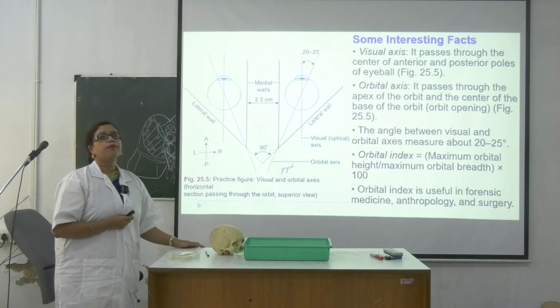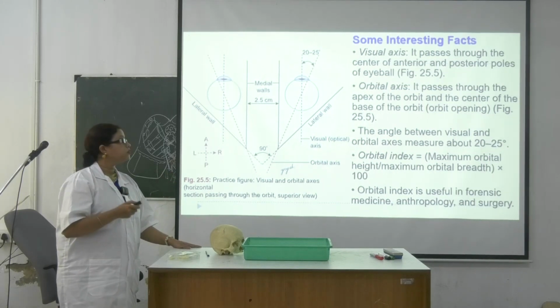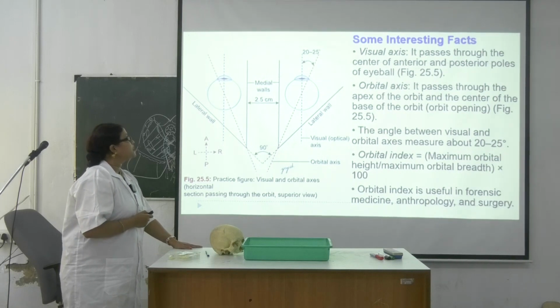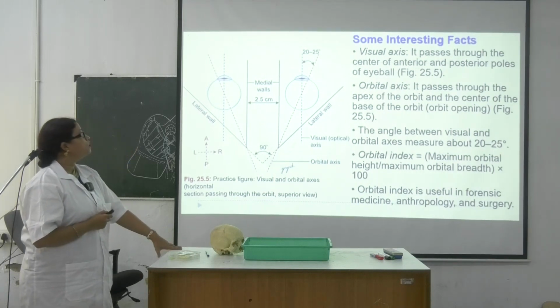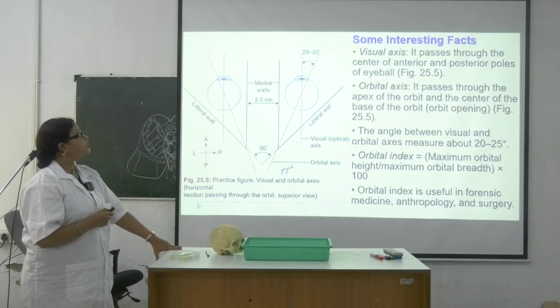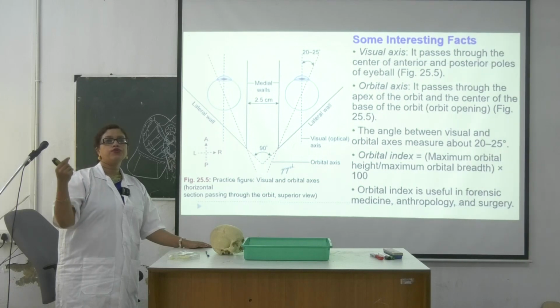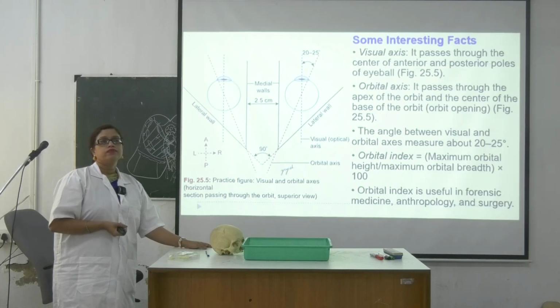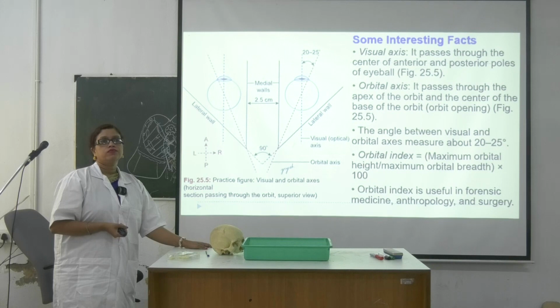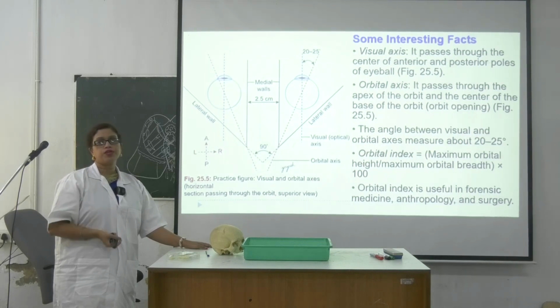Now just write it down about the axis. There are two axes that you have to know. Duto axis thake, how you will know? First one is the visual axis. Suppose anything you are seeing, how it will transmit? How it is transmitted as a ray? First it will, where it will make the impression?